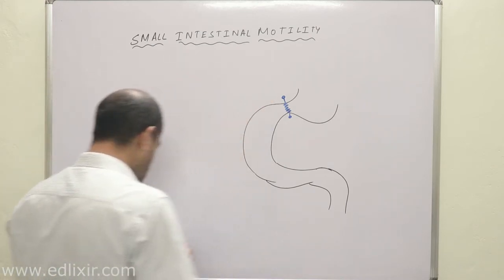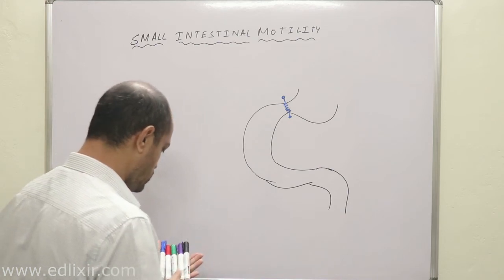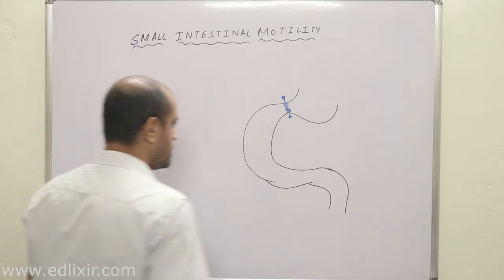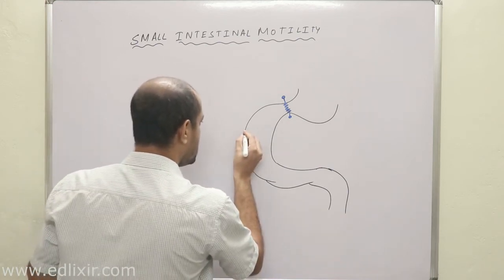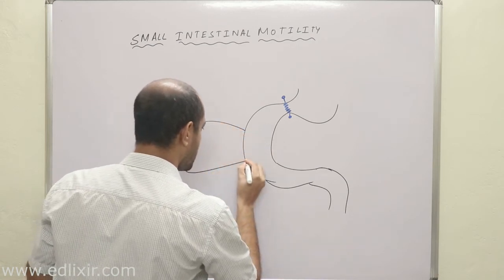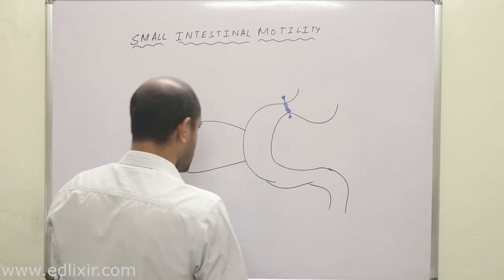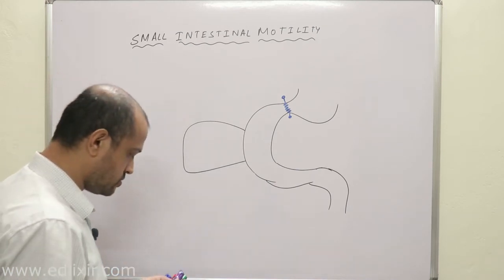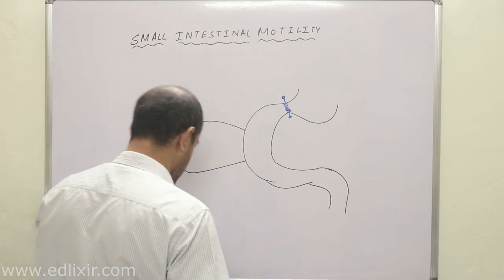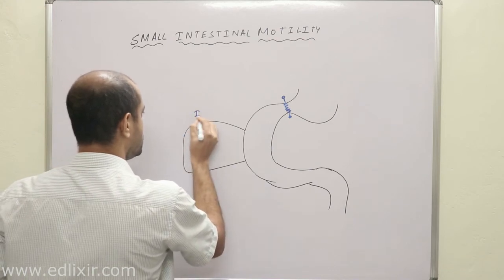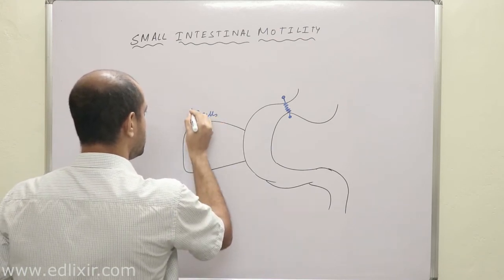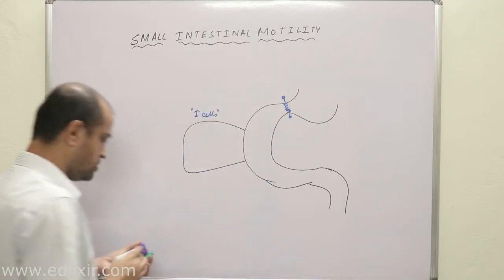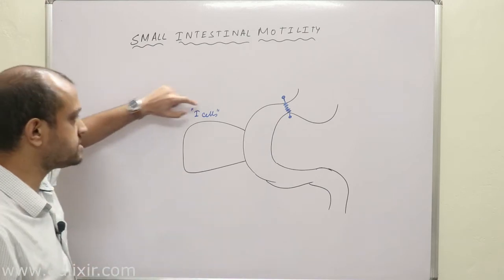Now, a very important point here we need to understand is this, that in this area, that is in the duodenal part of the small intestine, there are some cells present called I cells. These I cells are very important. Why?